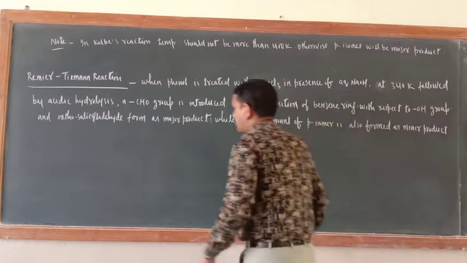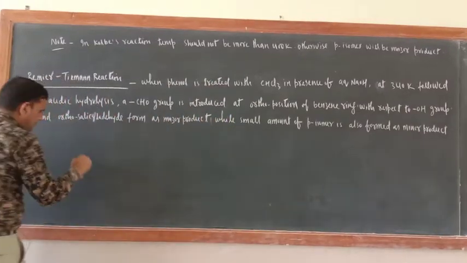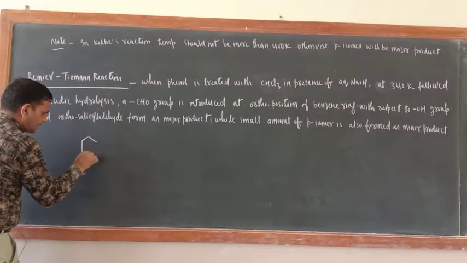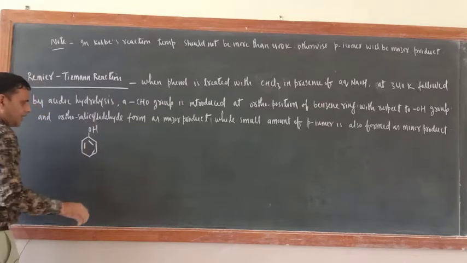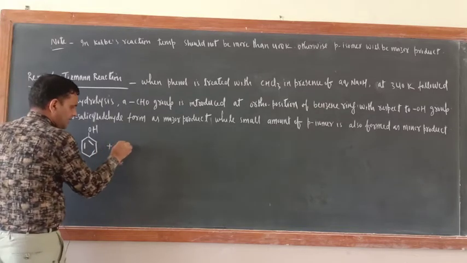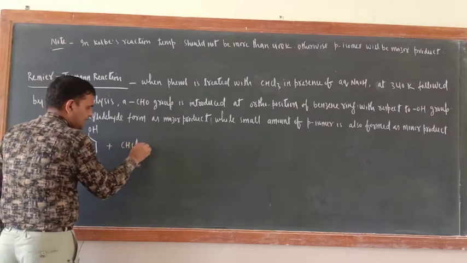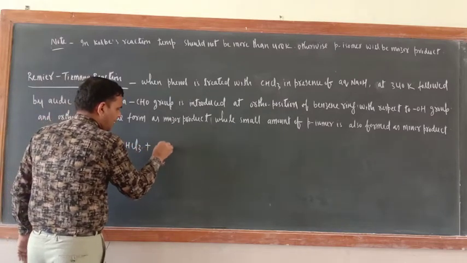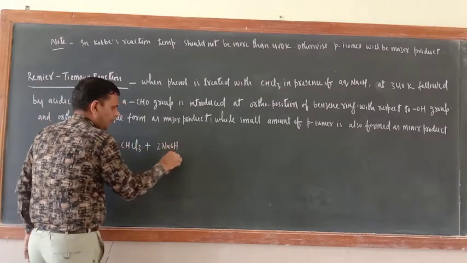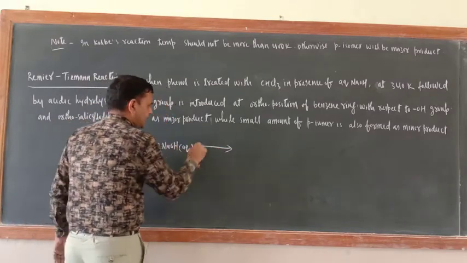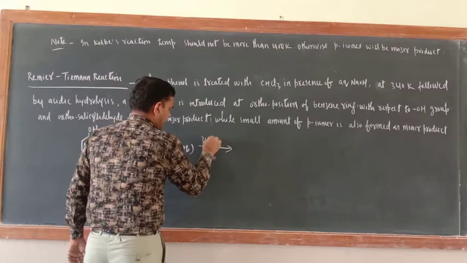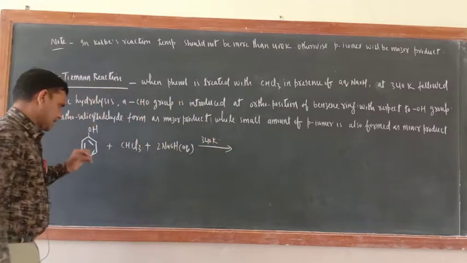So just see here the reaction. This is phenol. This is the most important reaction. Phenol, their reaction with chloroform, CHCl3, and 2 NaOH. What kind of this one? Aqueous solution. What is the temperature? 340 Kelvin.